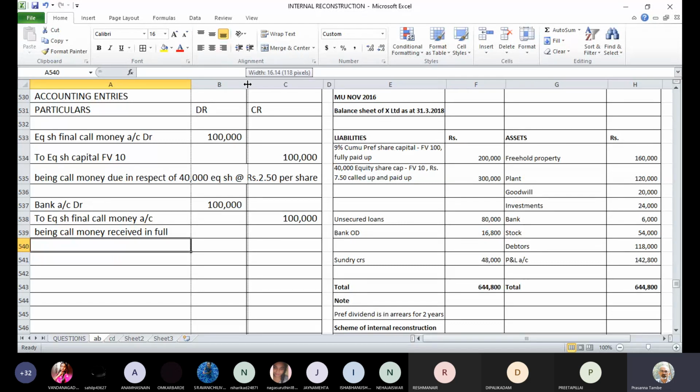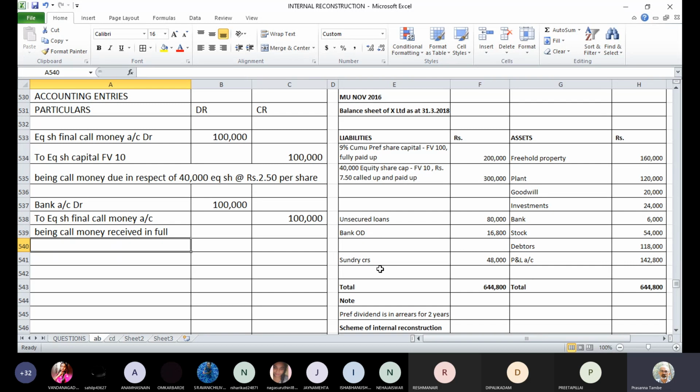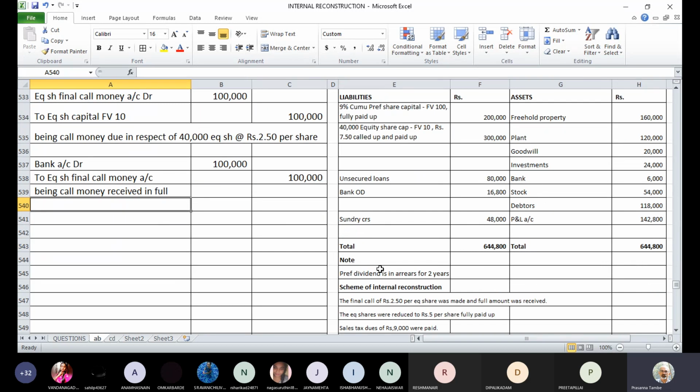Now we go to the next transaction. It says that the equity shares were reduced to rupees 5 per share fully paid up. So now we are actually on capital reduction. We had partly called up and partly paid up shares. These were first converted into fully paid up shares by making the final call. And after the final call money was received, once the shares are fully paid up, now these are reduced to rupees 5 per share as fully paid up. So now our usual entries for the capital reduction scheme will start.